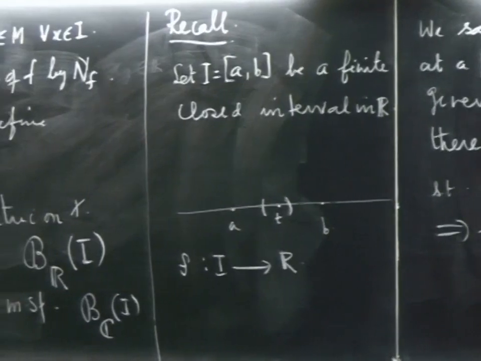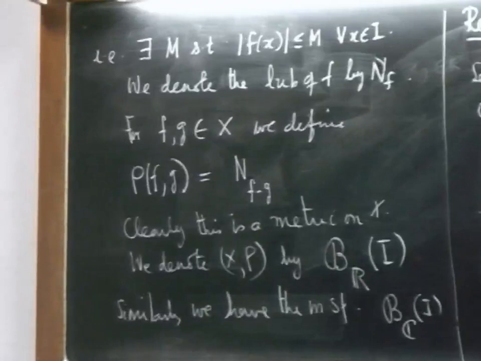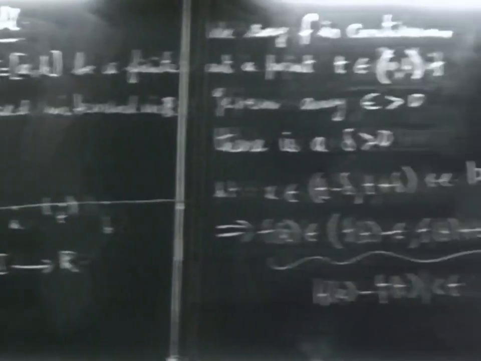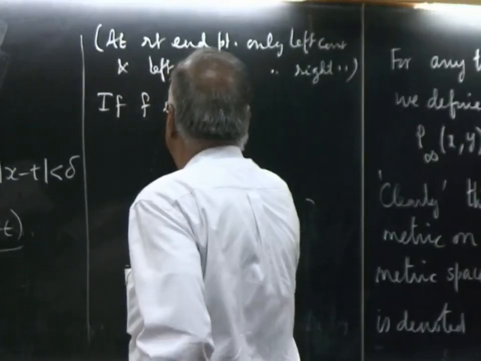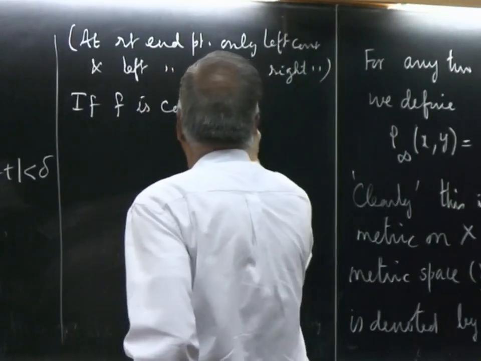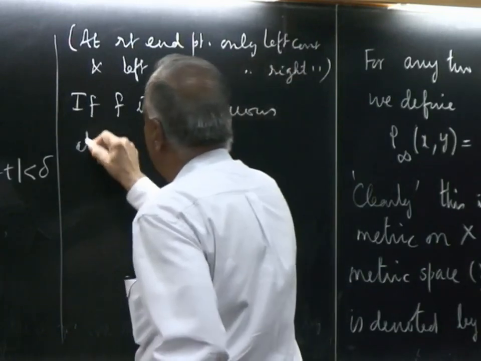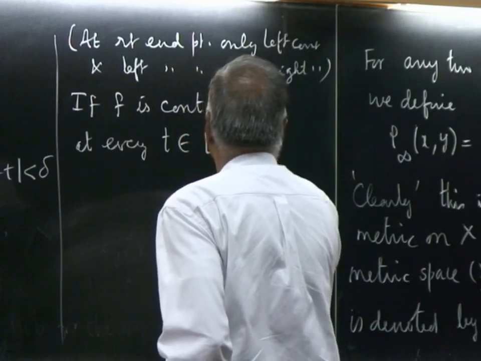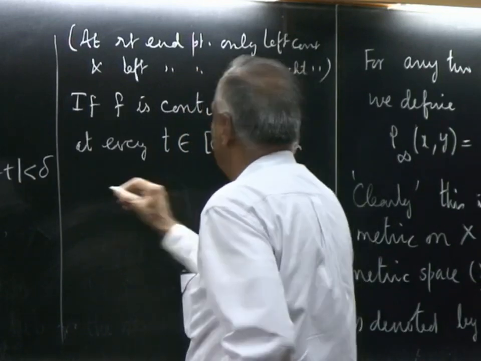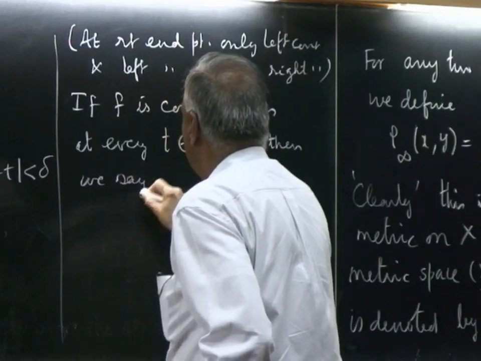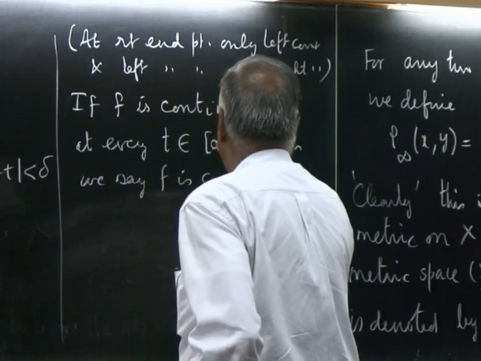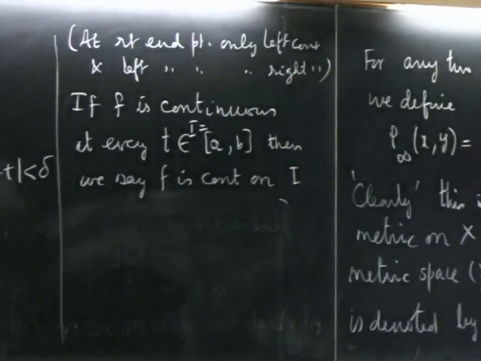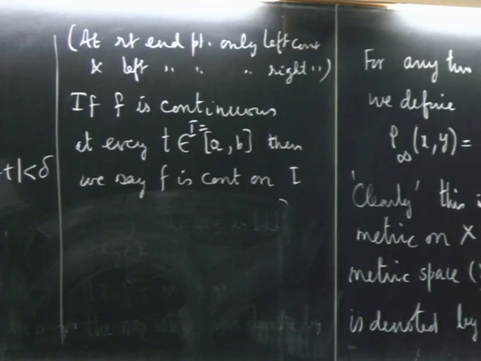If it is continuous at all the points, we say it is continuous on the interval I. So, if f is continuous at every t belonging to [a, b], then we say f is continuous on I. If it is continuous at every point in the interval, then we say it's continuous on I.